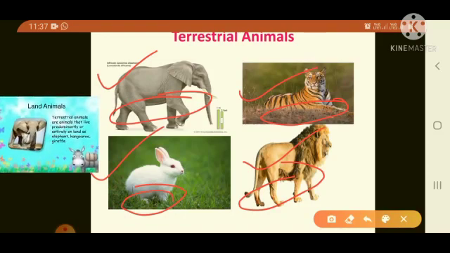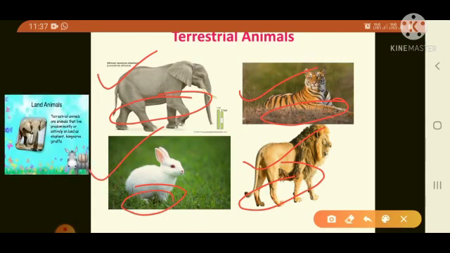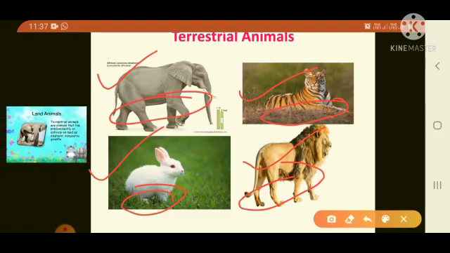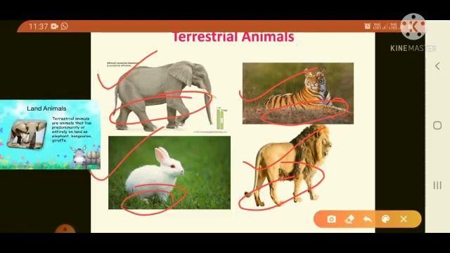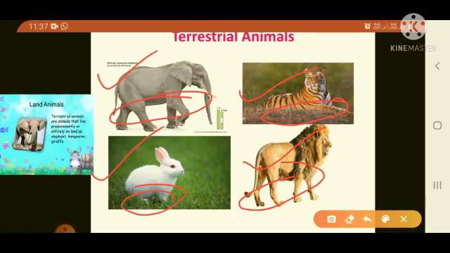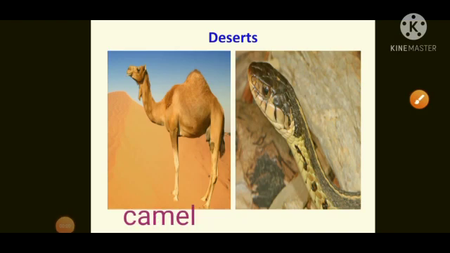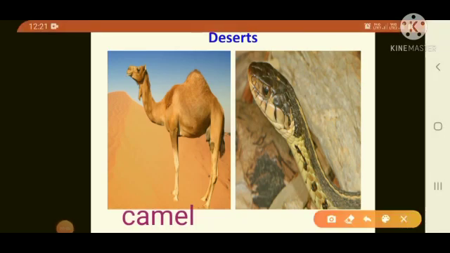They have a well-developed nervous system and sense organs to feel the change in surroundings. Okay, clear children? Next is deserts. Animals like camels, snakes, desert rats adapt themselves to these conditions.